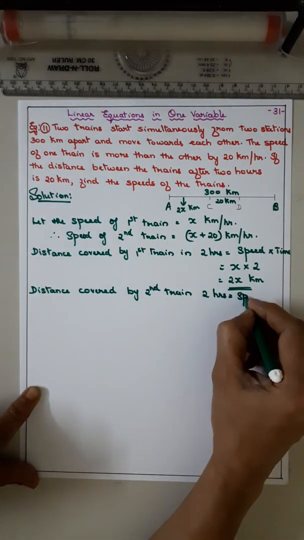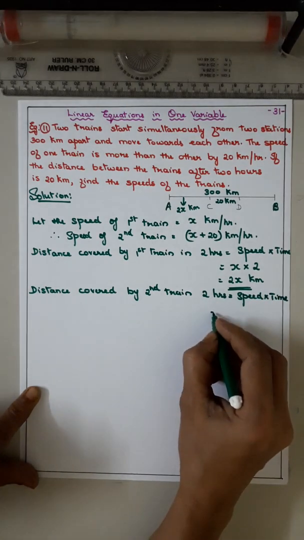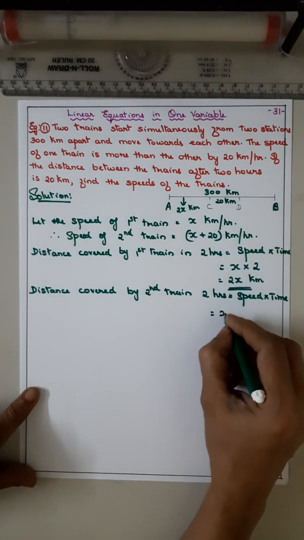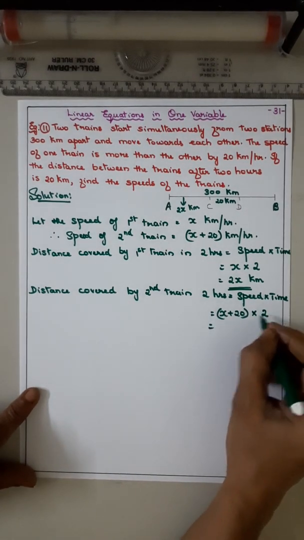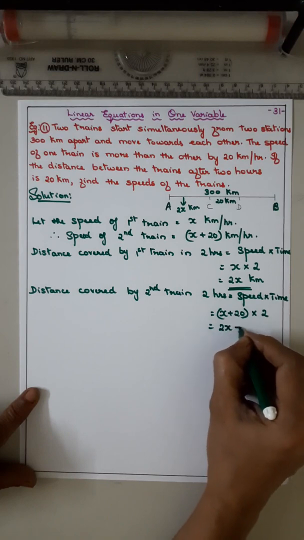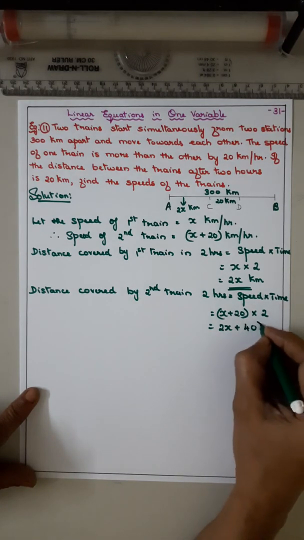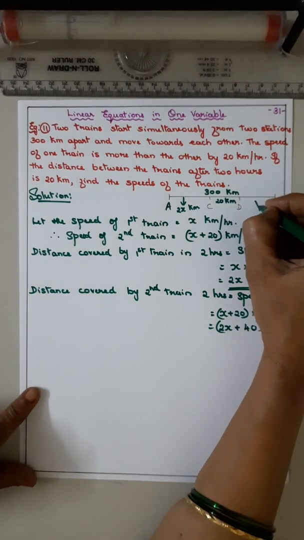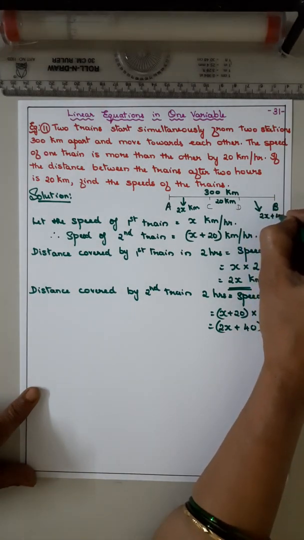Again speed into time. The speed here is x plus 20, and the time is 2 hours, after 2 hours. So 2 into x is 2x, plus 2 into 20 is 40 kilometers. So what we got now is 2x plus 40.